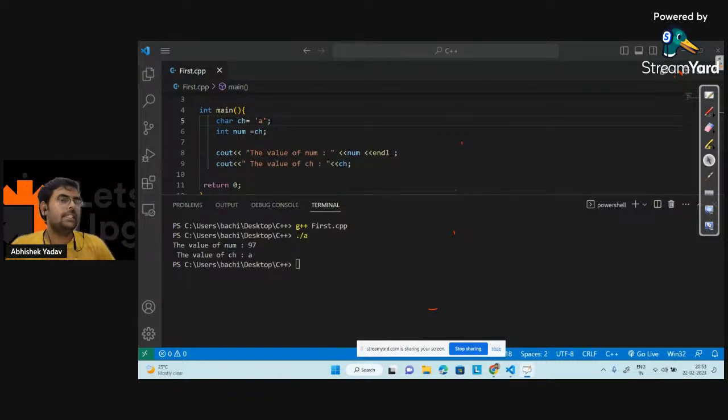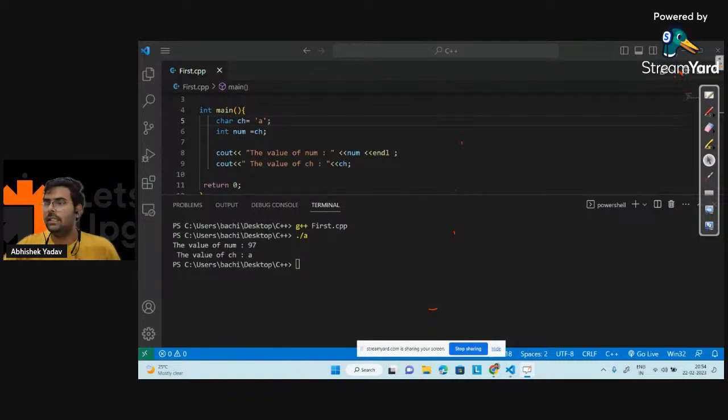Is everyone clear with implicit type conversion and explicit type conversion, what happens behind the scenes, and when we can have implicit and explicit type conversion? Yes or no, guys? Please write in the chat if it is clear till this point.